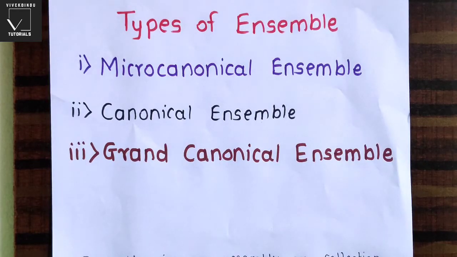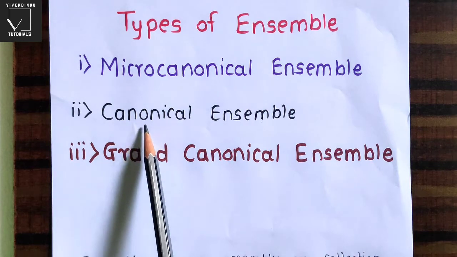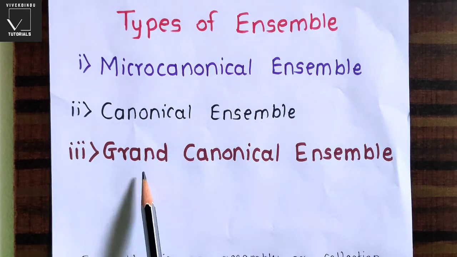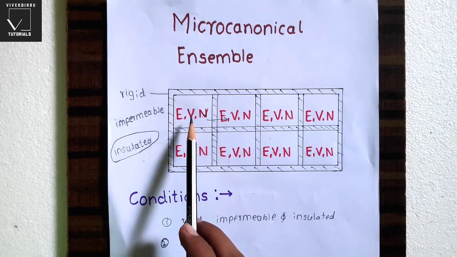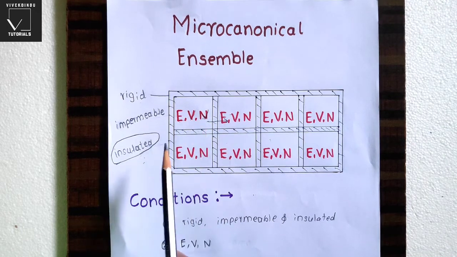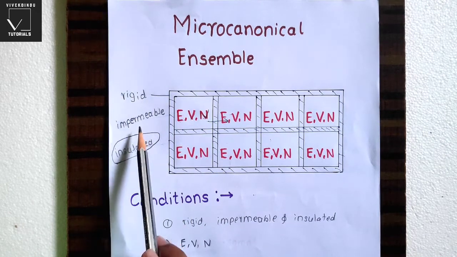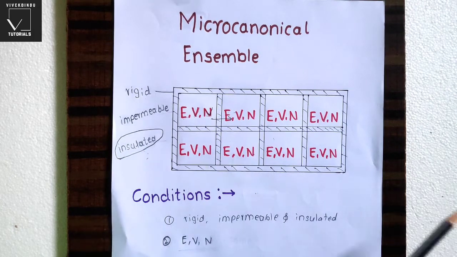So up to now we have seen types of ensemble. There are three types of ensemble. First one is microcanonical ensemble, second is canonical ensemble, and third one is grand canonical ensemble. First we have seen microcanonical ensemble. There are two conditions for microcanonical ensemble. The first condition is the parameters energy, volume and number of particles of each system should be same, and second condition is the wall is rigid, impermeable and insulated.